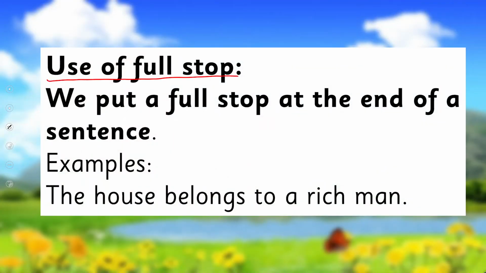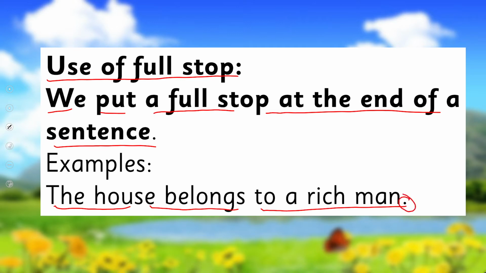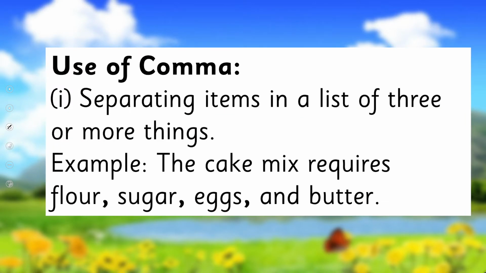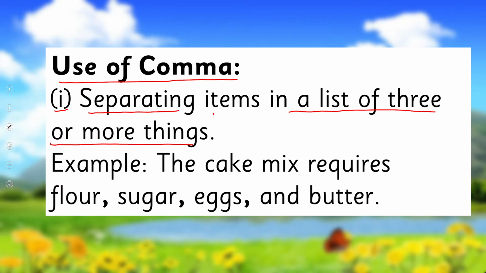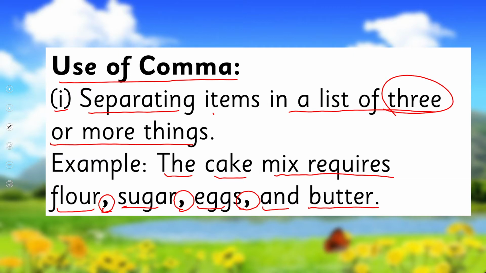We use a full stop at the end of a sentence, and its example is: the house belongs to a rich man. This full stop is telling us the sentence ends over here. We use commas, number 1, for separating items in a list of 3 or more things. If we are going to make a list and there are 3 or more things, we separate them by putting a comma. Its example is: the cake mix requires flour, sugar, eggs, and butter. All right, so it's a list of things. That's why we have to separate them by putting commas.